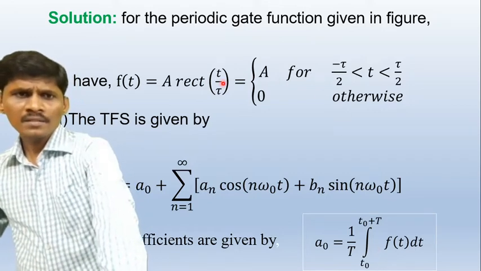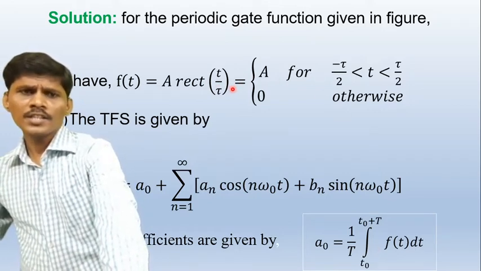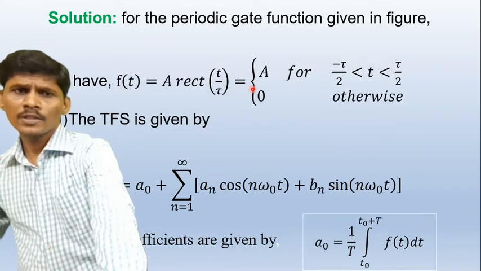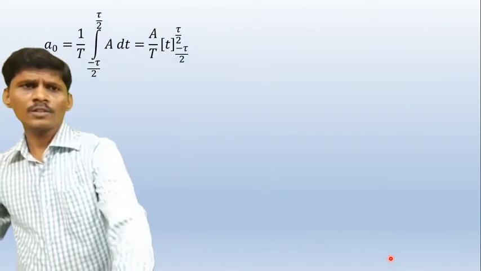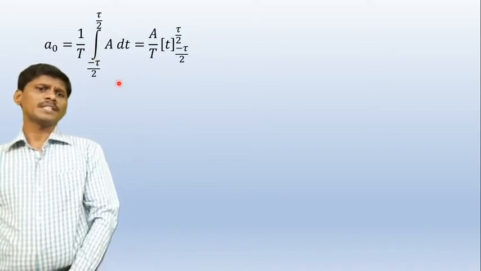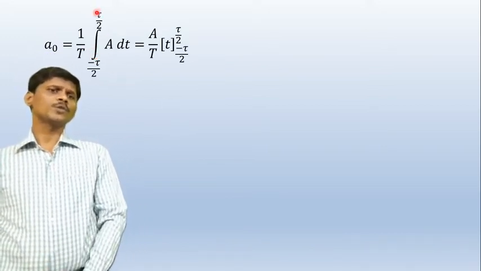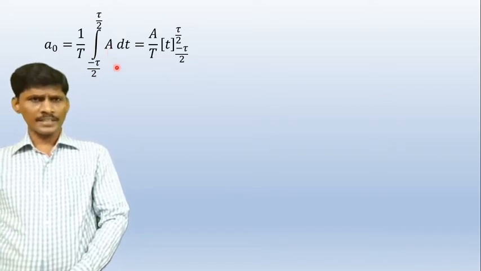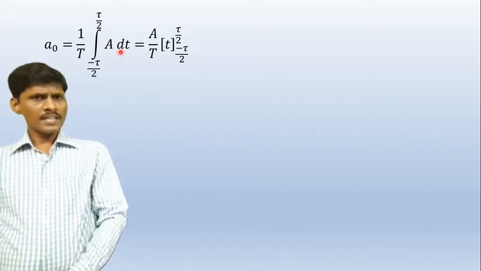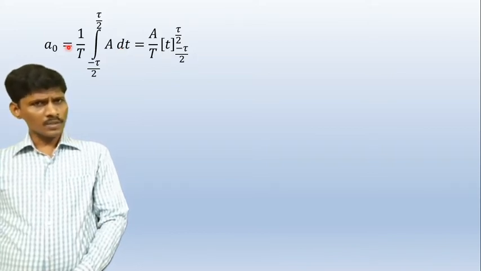And applying the given waveform function f of t into this equation, we get the constant a naught is equal to 1 by capital T integral minus tau by 2 to plus tau by 2. The function f of t is A for this interval. Okay, A is the constant that is written before the integration.